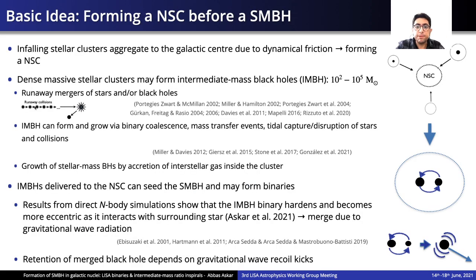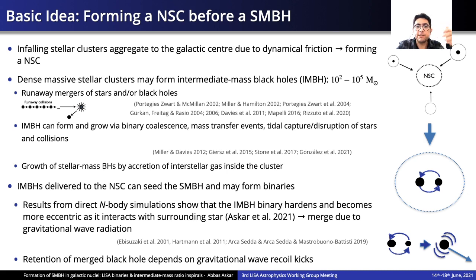It may be possible to form a nuclear star cluster before a supermassive black hole. If infalling stellar clusters aggregate to the galactic center due to dynamical friction, they can form an NSC. It is possible that many of these dense stellar clusters that merge with the galactic center have already formed an intermediate mass black hole inside them.